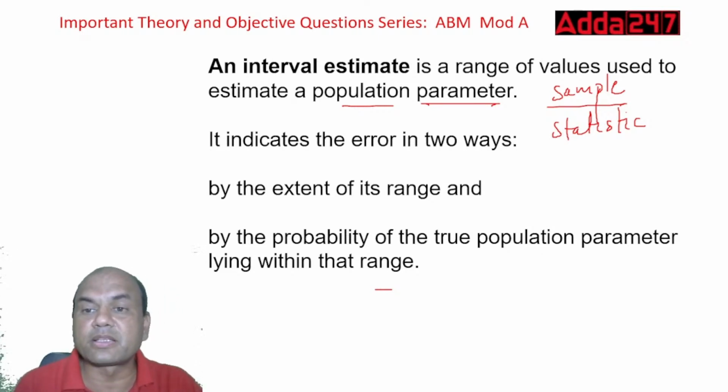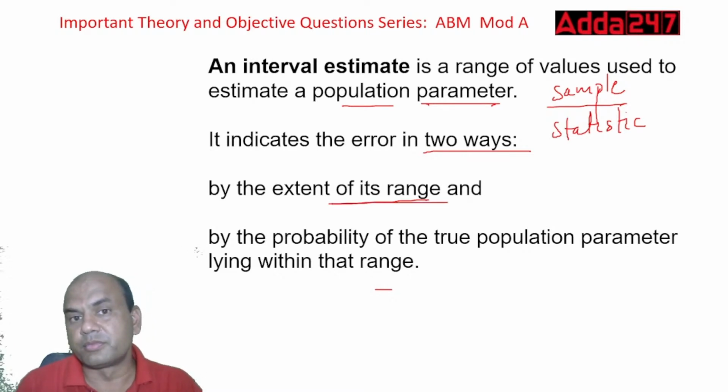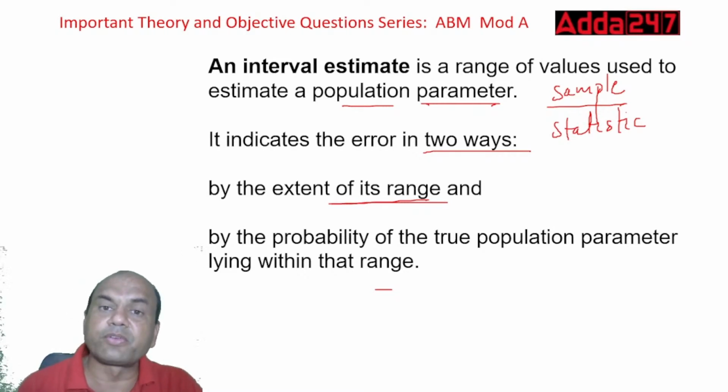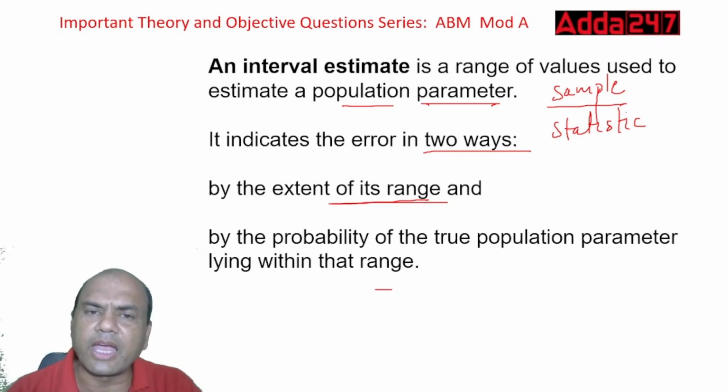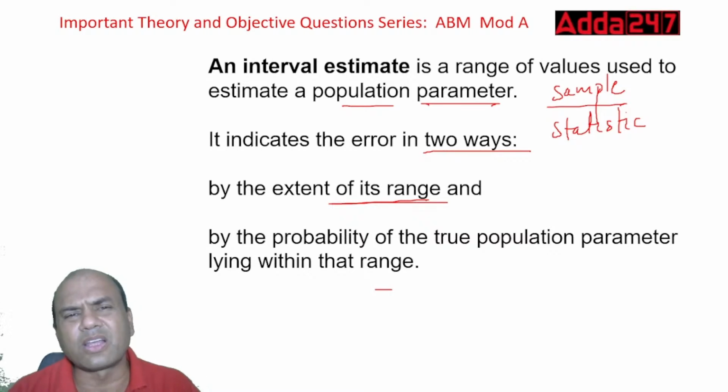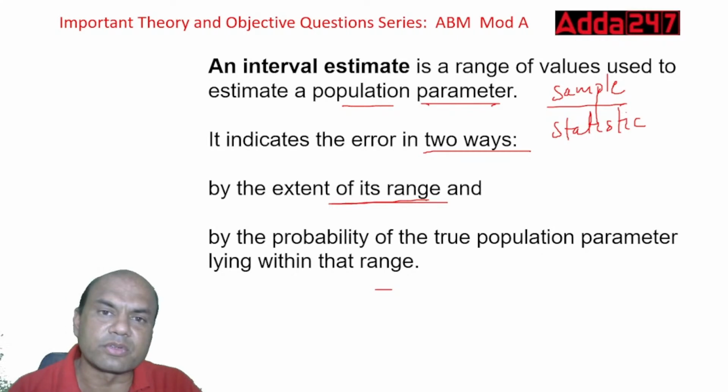So interval estimate is the range of values used to estimate the population parameter. It indicates the error in two ways. The extent of its range means how far can this go. Suppose I ask you, India is playing, and in 20 overs, what will be India's score?